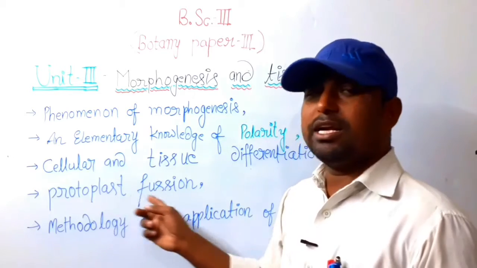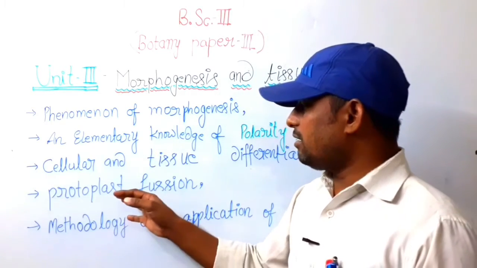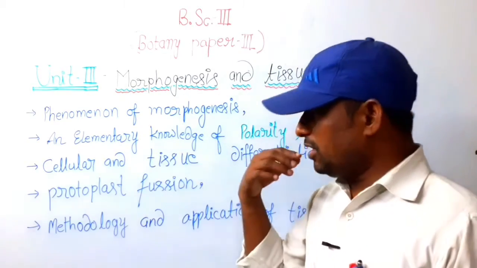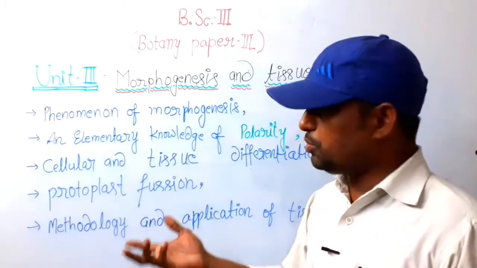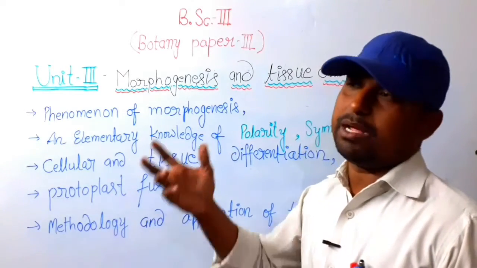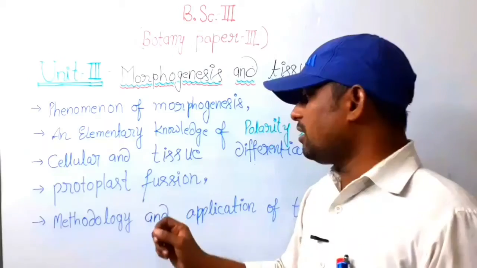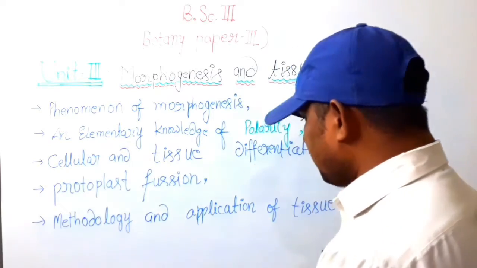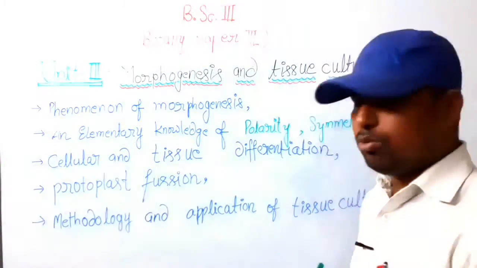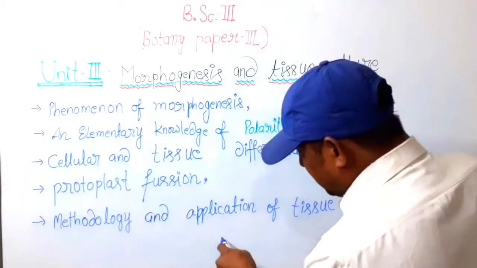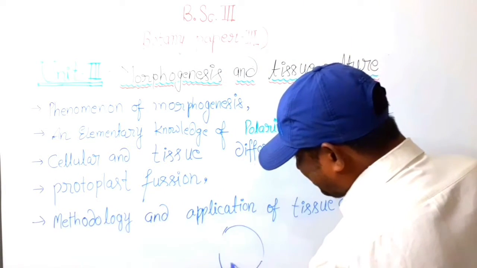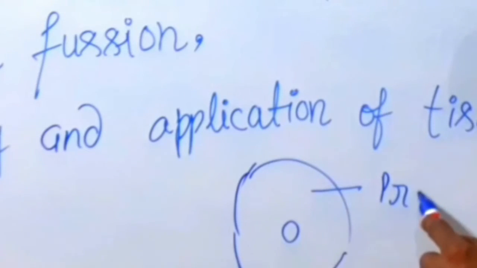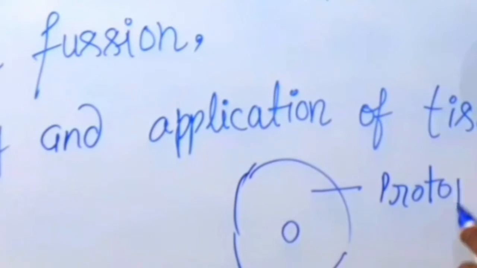It is a special and specific character of the plant cell. Sometimes, for any reason, due to unfavorable or favorable conditions, or the needs of plant development and growth, the protoplast of the cell becomes fused. How does it fuse? Sometimes intracellular, sometimes intercellular. In a plant cell, here is the protoplast.